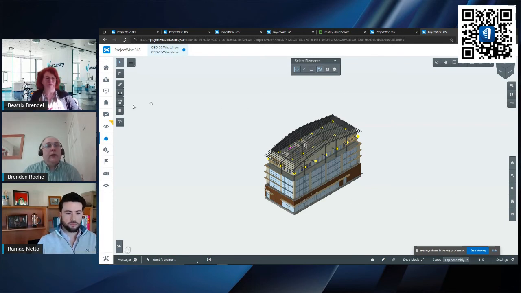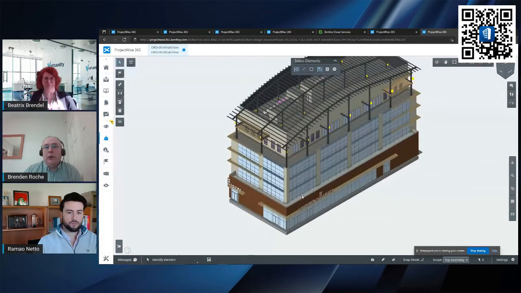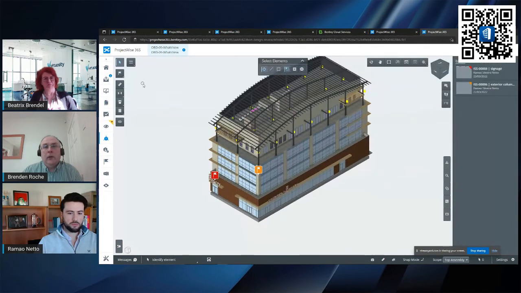We also have the ability to do design review sessions where you can open up a 3D model that has been published into the cloud, into the connected project. You've got all sorts of tools to measure things, to query things, etc. But we can create issues on here.